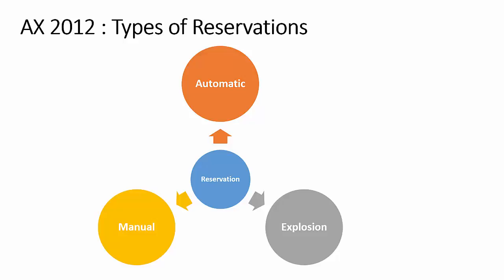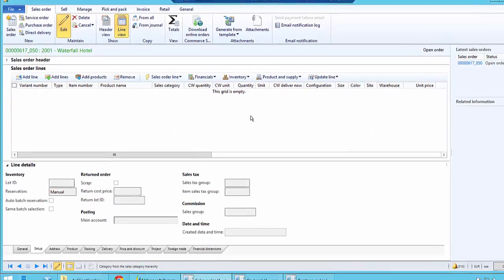Reservation of explosion type is applicable when the system runs master planning, and it works according to the master planning item coverage setup. However, this type is excluded from the scope of this training session. Let us review the reservation types manual and automatic in detail. In this session, we will review the manual reservation process.